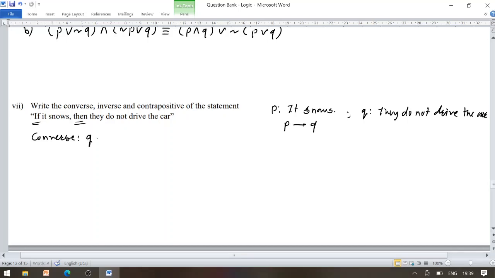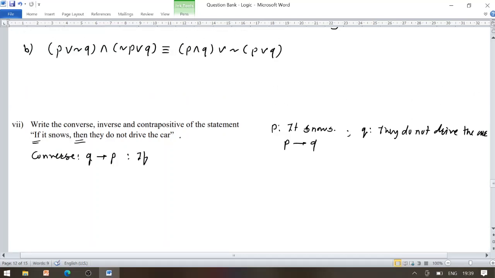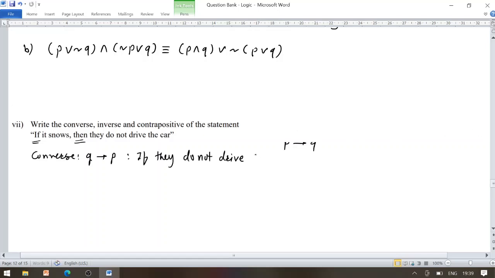Its converse is given by Q conditional P, and we can write it as: if they do not drive the car, then it snows.